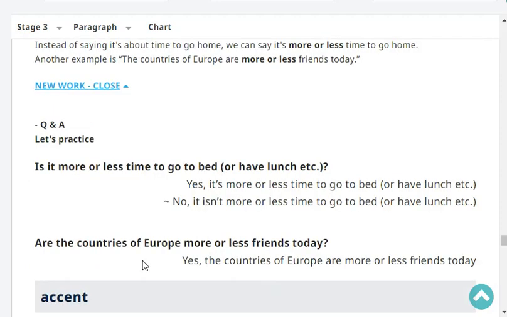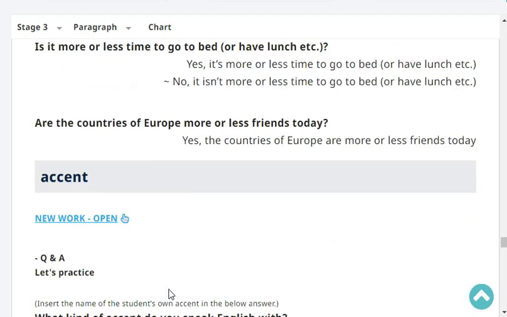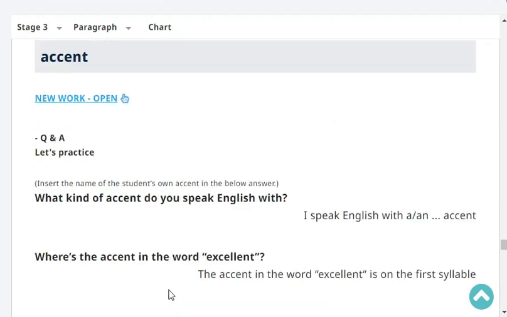Let's practice. Is it more or less time to go to bed? Yes or no? Yes, it's more or less time to go to bed. Are the countries of Europe more or less French today? Yes, the countries of Europe are more or less French today. Very good.